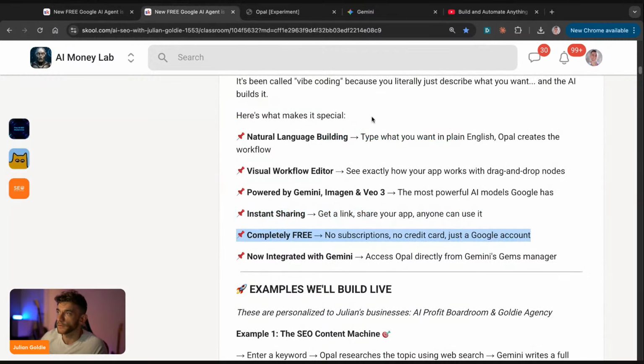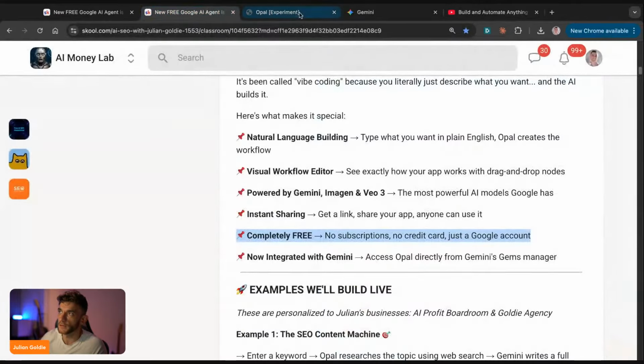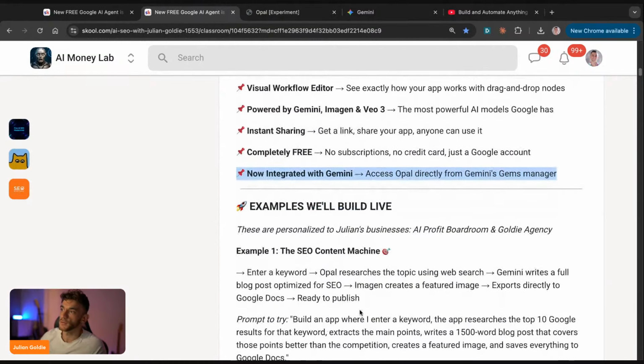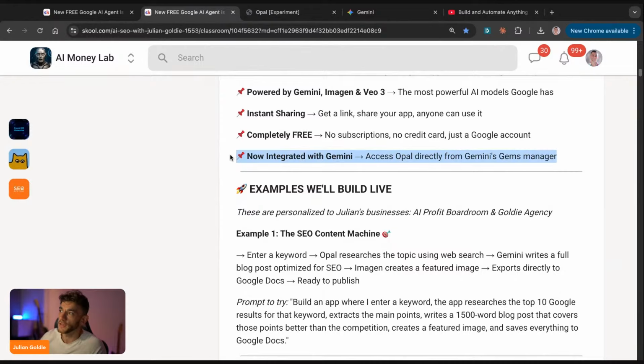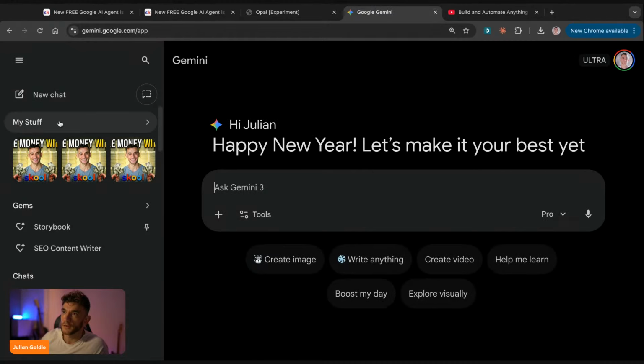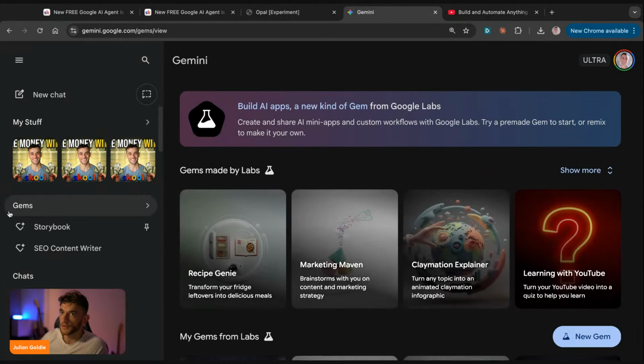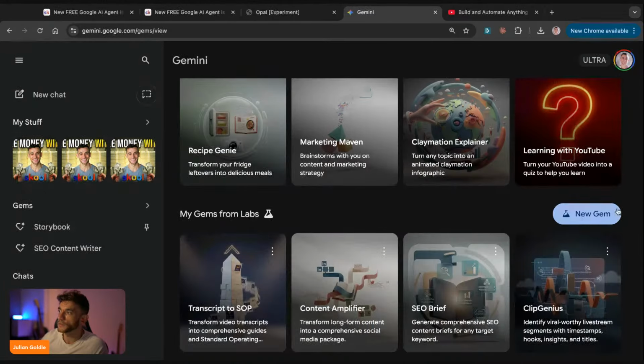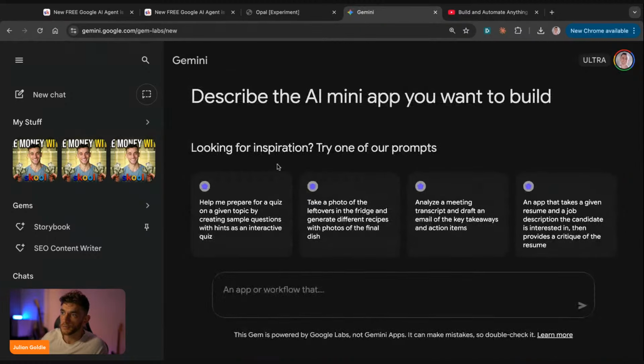Also, it's free. So you can use Google Opal for free, which is pretty amazing because it's better than a lot of paid tools. I've tested a lot, and this is actually better. And then it's integrated with Gemini 3, which is one of the most powerful ways. It's also integrated into Gemini here. So, for example, if you go into Gemini, like so, then you're going to go to Gems on the left-hand side. From there, you are going to go to New Gem, and inside New Gem, you just describe what you want, right? And from there, you can start building this.